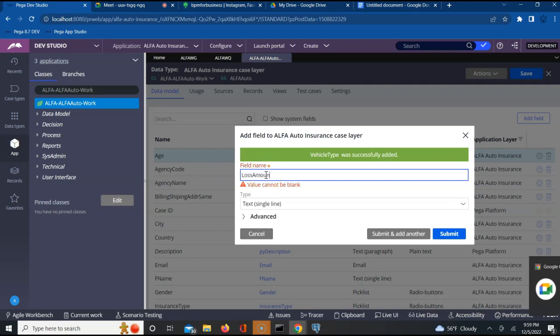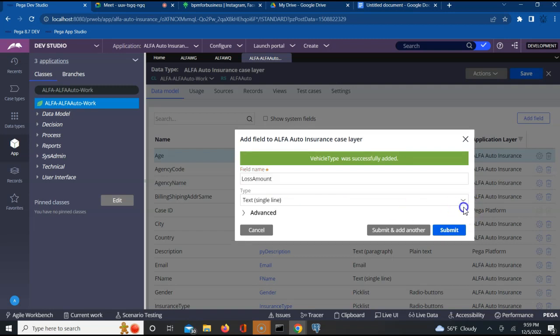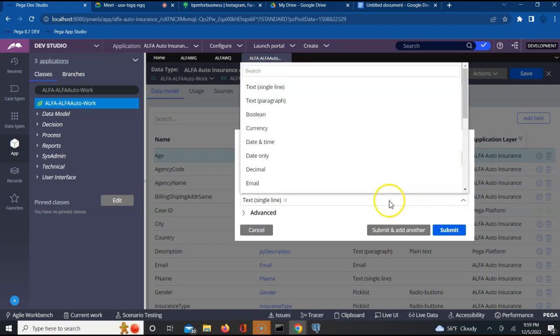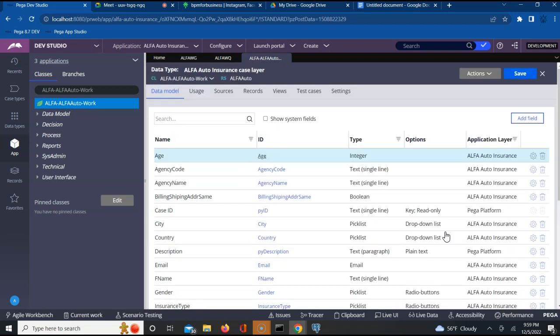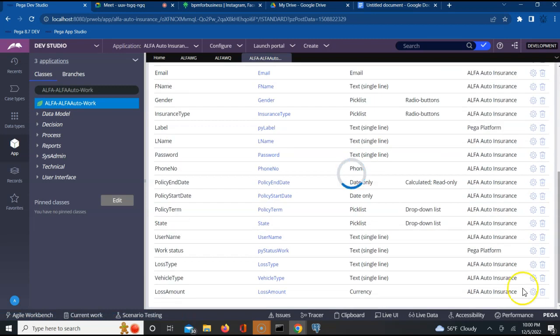Loss amount. And then let me change this. Loss amount is a currency. Pega provides a data type for that. Let me modify that to currency. Okay, perfect. Submit. So three fields is what we added: loss type, vehicle type, and loss amount. That is good. Now that we have these three fields, save this, and you should be able to see those three fields populating in the section. Okay, three fields got created.